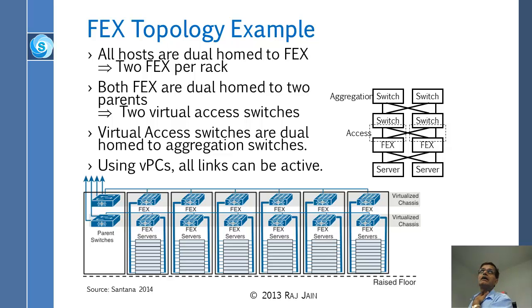I mean, in the end of row, you will have to take lots of wires. Here you are not taking lots of wires, you are just taking the wire from the FEX. So the FEX has maybe 16 wires coming to it, but only 1 or 2 going out. So this is still top of rack in terms of wiring. See, the disadvantage of end of row was too much wiring. So this doesn't have too much wiring.